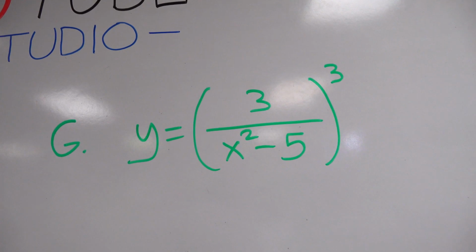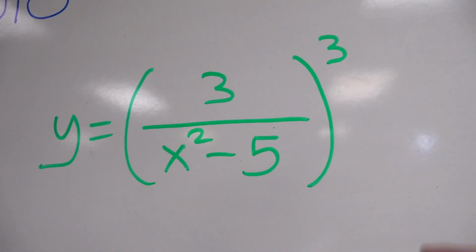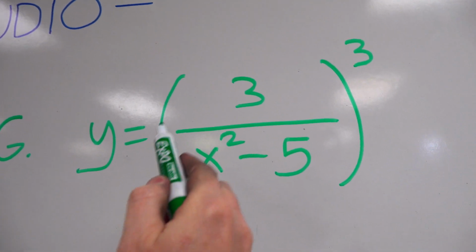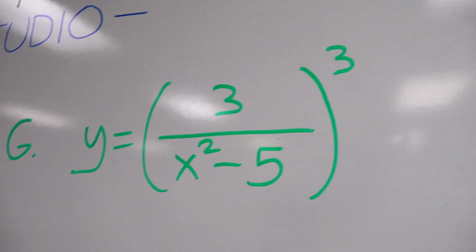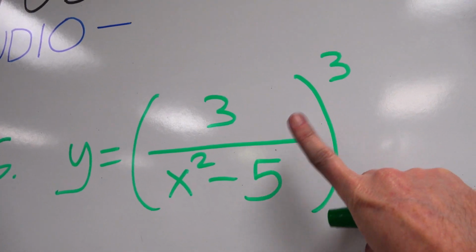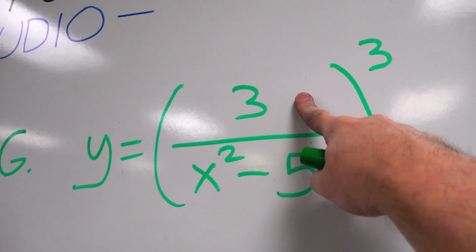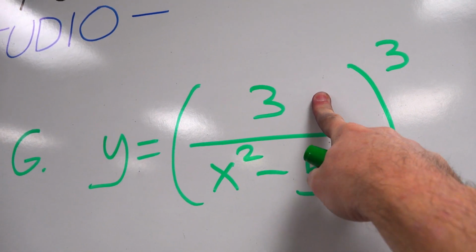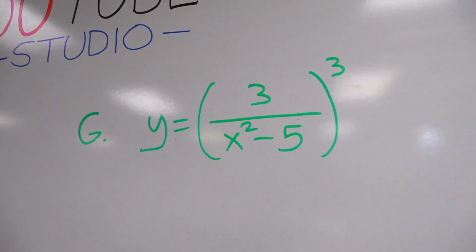Just that easy. And just like the last problem, we could ask ourselves, is this a quotient rule or not a quotient rule? It is a quotient because it has a division bar right there. So is there an x on the bottom and the top both? No, there's not an x here. So quotient rule could work, but it would be really, really messy. So I wouldn't do that.